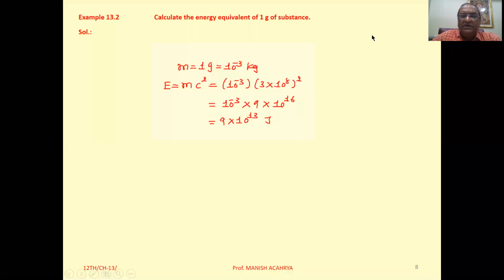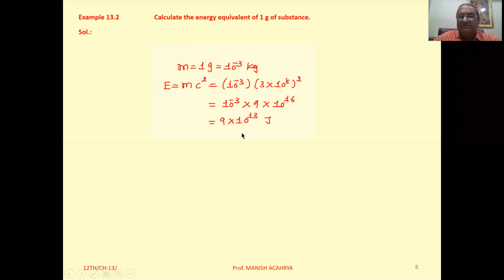Example 13.2. Calculate the energy equivalent of 1 gram of substance. So mass given to you is 1 gram, that is 10 raised to minus 3 kilogram. As per equation E equal to mc square, one can calculate the energy. Mass is 10 raised to minus 3 kilogram, c is 3 into 10 raised to 8 whole square.